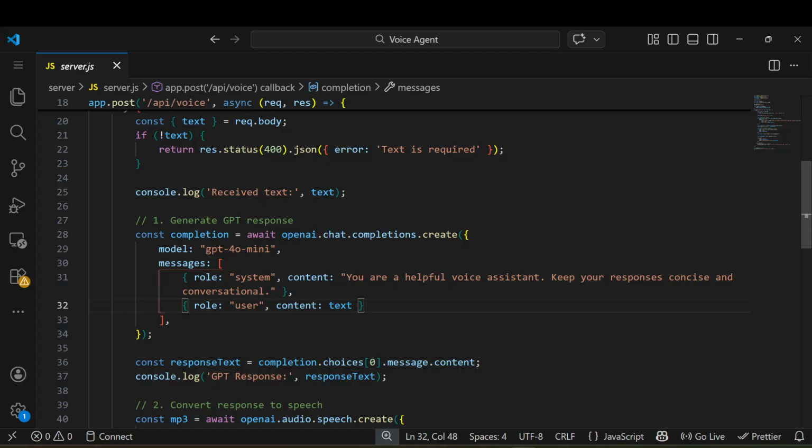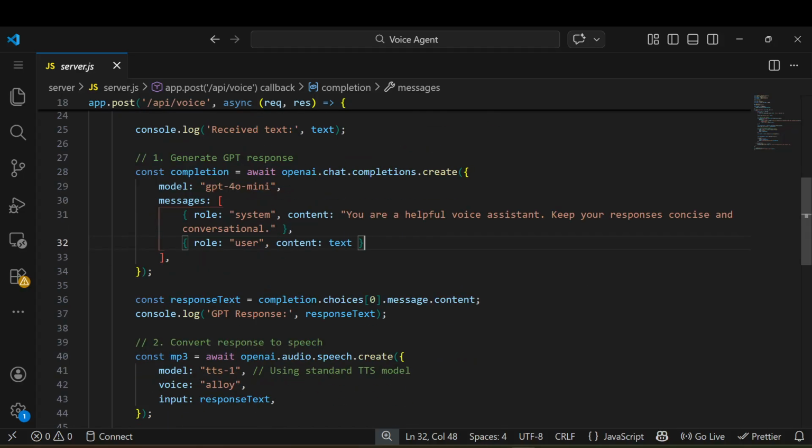Simple. There is a user prompt. In the user prompt we just take a role user, and of course we need content. In the content we are just passing the user query. The user query is whatever we send to our API from the front end side. Whenever we turn on the microphone and start saying anything, that text is the user query, and that text will be sent to the LLM here.